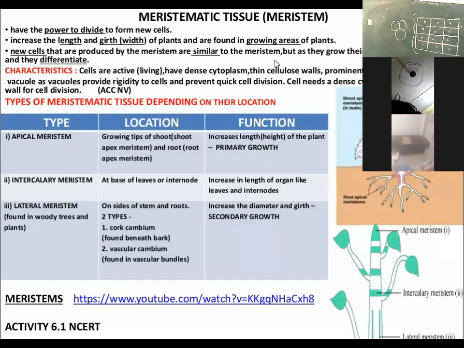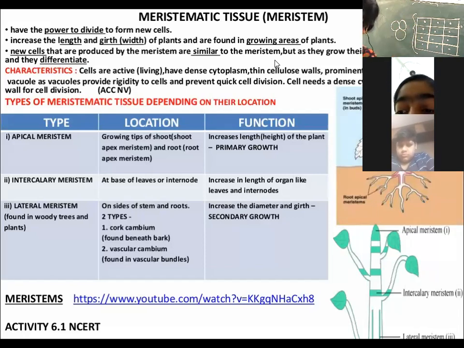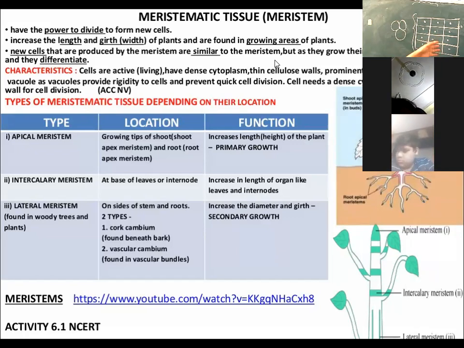Now, if I talk about the shape of the cells of meristematic tissue, the meristematic cells are either rectangular or spherical. They are isodiametrical. Isodiametrical means where the diameter is always the same. Okay. They can be spherical, they can be oval, they can be polygonal, they can be rectangular.